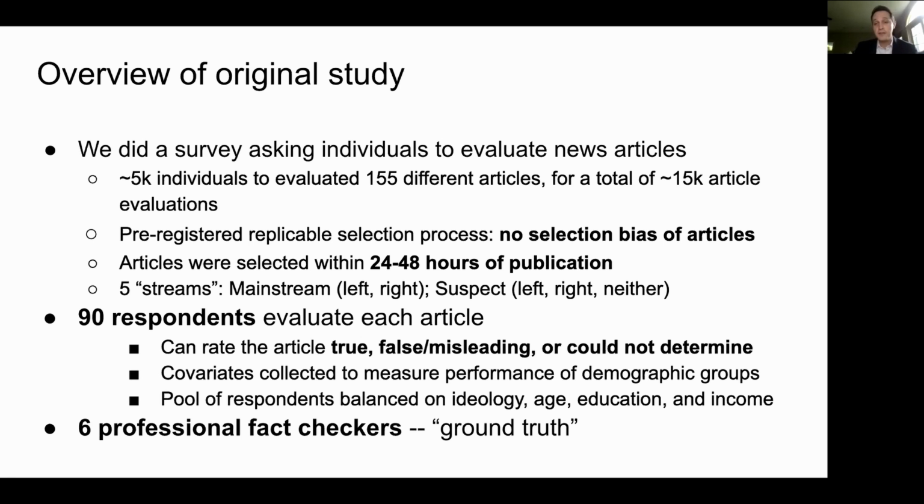Specifically, every day we source 5 articles. We send those articles out to people and ask them to randomly evaluate 3 of them. Again, they tell us if that article's true, false or misleading, or could not determine. When we source those 5 articles on a daily basis, every one of those articles must have been published in the prior 24 hours, and respondents only have 24 hours to respond. So at most, every article that a respondent sees, they're seeing within 48 hours of its publication. So this is real-time evaluation of those articles.